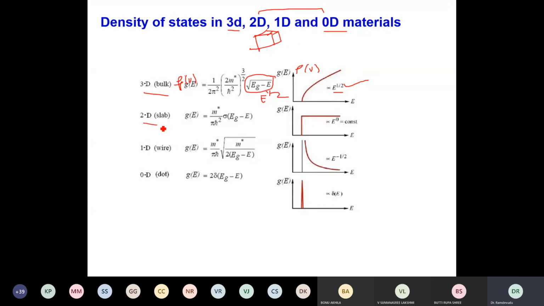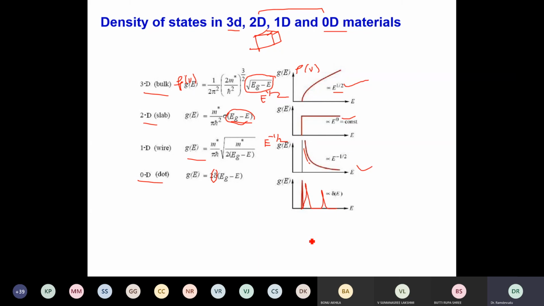In case of 2D, this is sigma into E, and this is actually constant, and therefore the surface energy is constant. I am taking E power 0. In two dimensions, it is a constant value. And in one-dimensional quantum wires, it is 1 by root E, meaning it is proportional to E power minus 1 by 2. That's why it is falling like this. And in zero-dimensional quantum dots, we call it delta, a step function. It peaks and falls, peaks and falls.